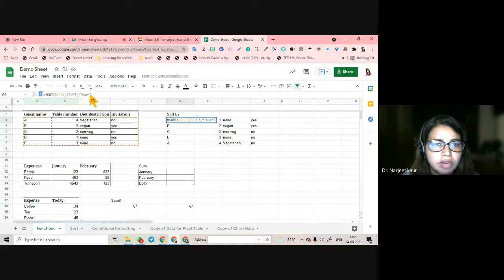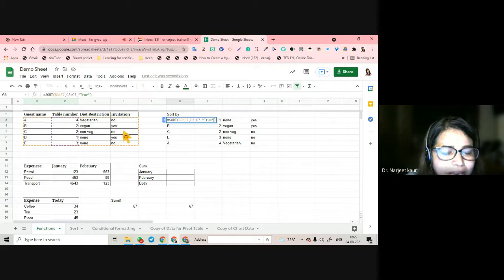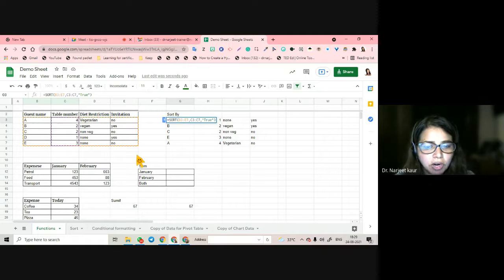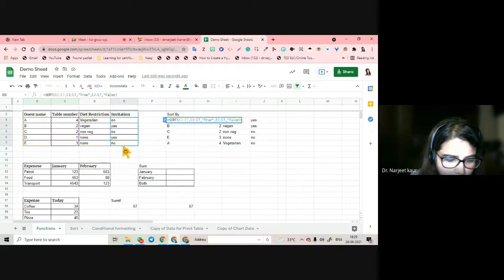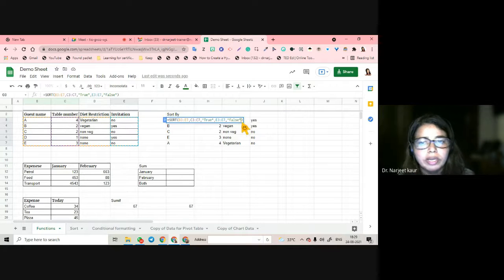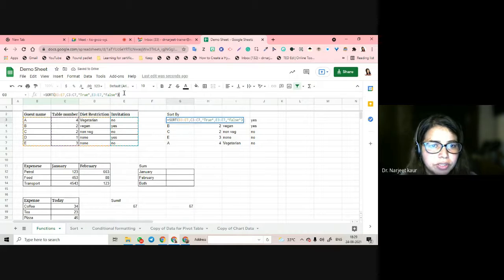I can do the sorting one more time here. How? After this, I want that in the invitation column, all the yes come first and the no come later. How am I going to do it? I put a comma. Okay. I again select the invitation data. Then I am going to put a comma again and write false. False for descending. And here, how is it going to work? Okay, it is not going to work in the same thing.